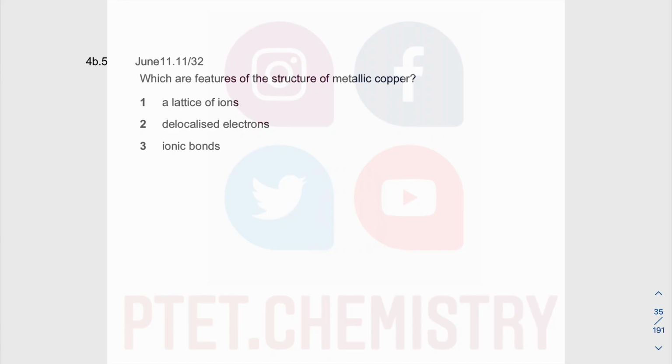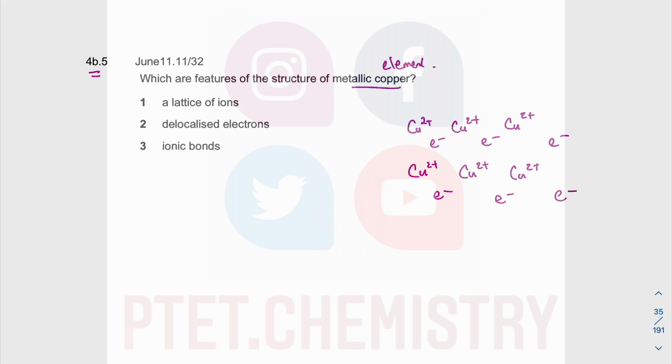Moving on to this last question of this 5-question series on the section B question for topic 4. Which are the features of the structure of metallic copper? So metallic copper, it's basically you have copper, I assume it will be copper 2 plus, okay? But of course it could also be copper plus. But essentially what you have is an element, so it's only one type of atoms. What you have is electrons suspended in between, and you have positive cations and negative electrons, not negative ions because you are an element. You have electrostatic force of attraction, and that is metallic bond.